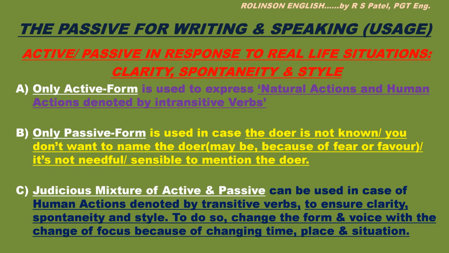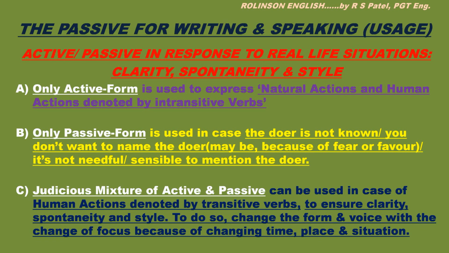So in such a case, we have to use passive voice. Or we know the doer, but we want to hide the name by favoring him or her. So we have to use passive. Or it is not needful or sensible to mention the doer. So in such situations, only the passive form is acceptable and is to be used.